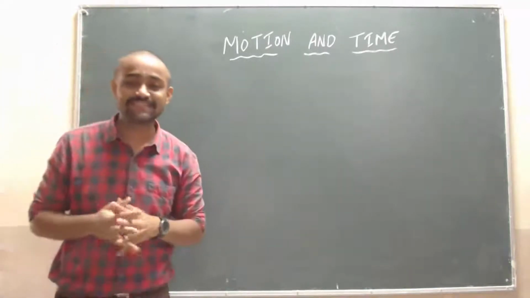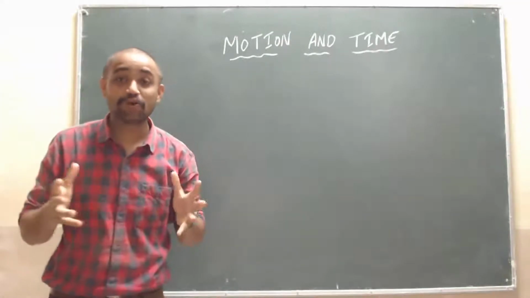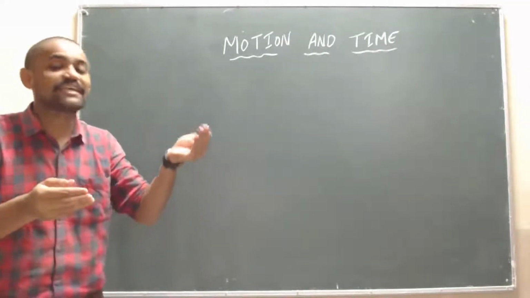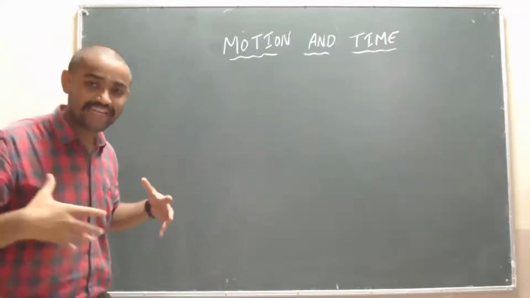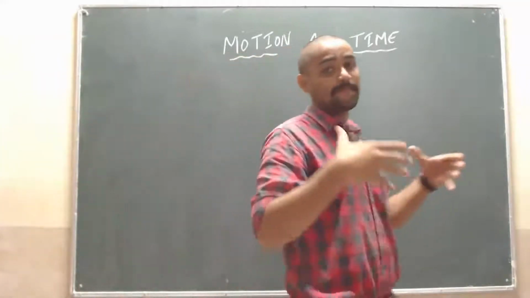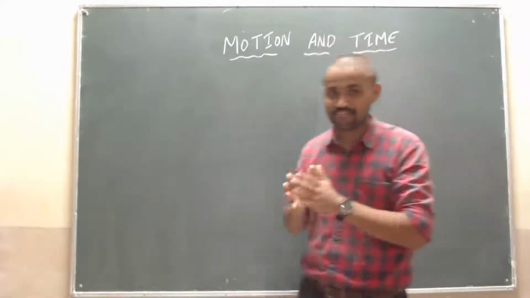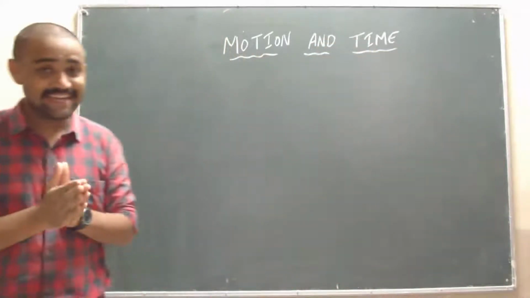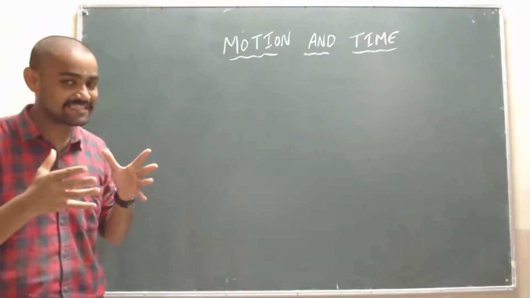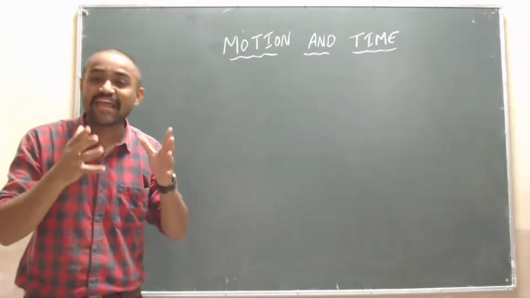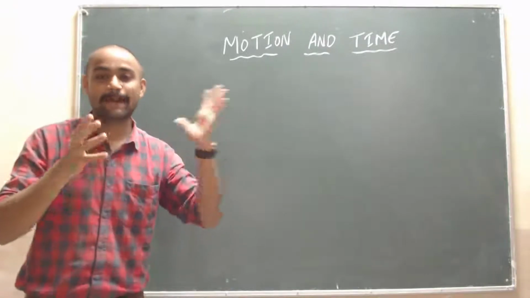What is motion? Motion is nothing but, if an object or a body is moving, then we will say that body is in motion. Isn't it, students? By definition, in science, we will call it the change in position with time.